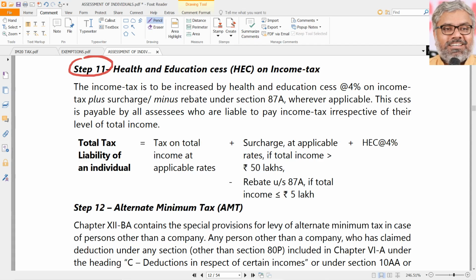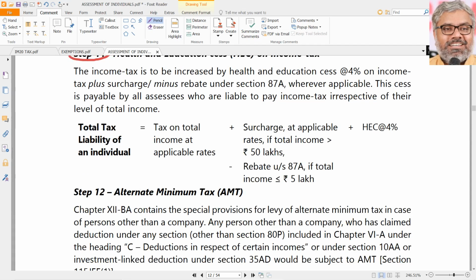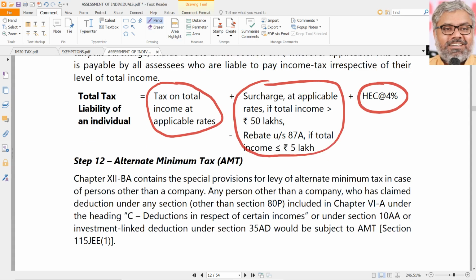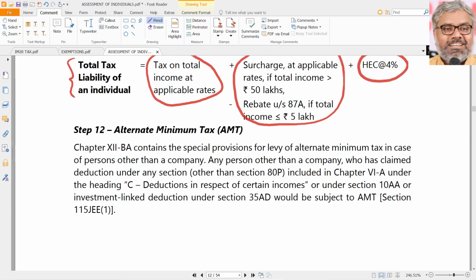rebate if any. So tax, first of all, you have to calculate base tax using slab rates or special rates as the case may be. Add surcharge and deduct rebate if any. After this, add 4% health and education cess. Then what we get is the total tax liability of the individual. This is very straightforward so far, all that we know, and we can calculate this.